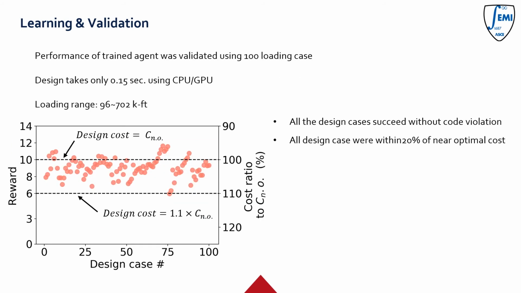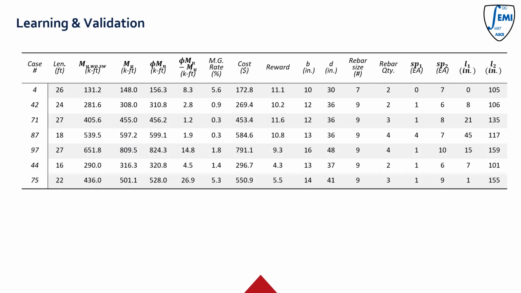The trained agent's performance was tested with 100 cases, which have a loading range of 96 to 702 kip-feet with random span lengths. The left axis shows a reward per case, and the right axis shows a relative cost ratio to the near optimal cost from the cost function. All the cases succeeded in design within 125% of near optimal cost, and in many cases you see that the reward exceeds 10, which means they did a better job than the defined near optimal cost.